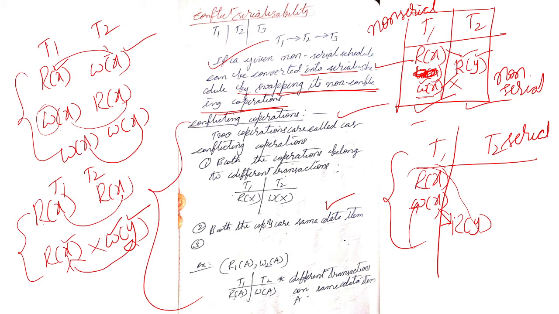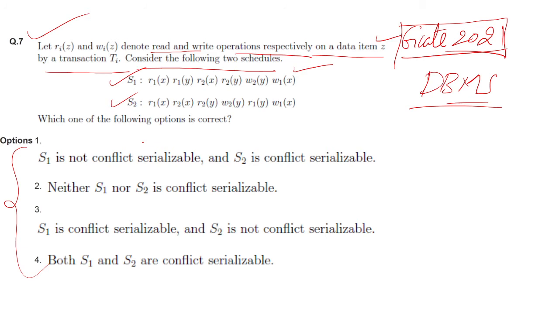That's why there is one more method to see whether the given transactions or schedule can be converted into serial schedules or not. That is how we have to write a precedence graph. We have to make a graph, and if there is a cycle in that graph, then it is not serializable. We'll see how with the given question.